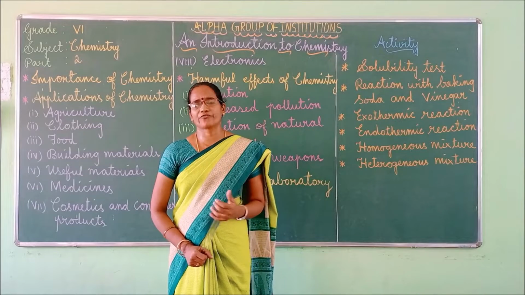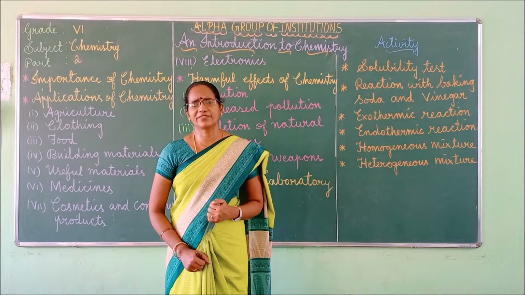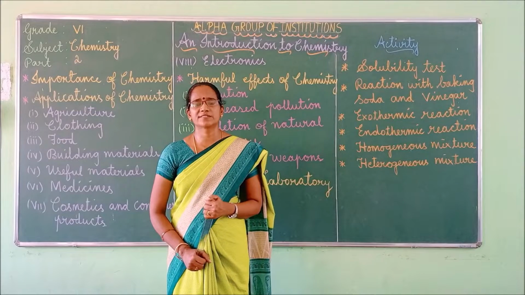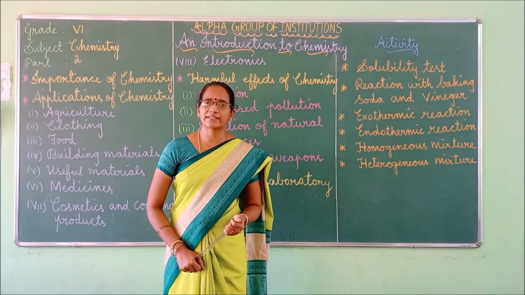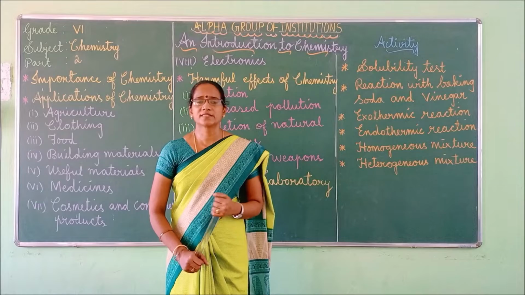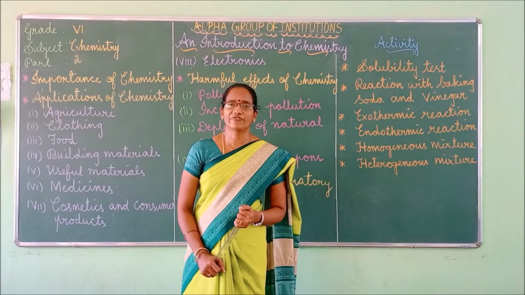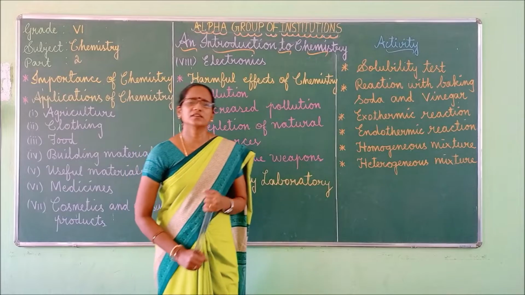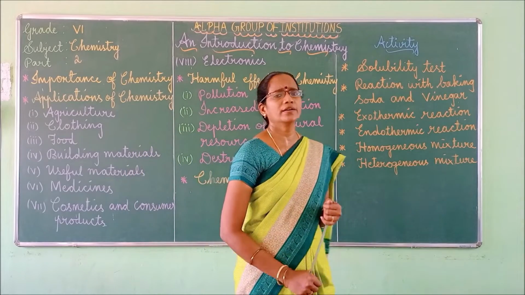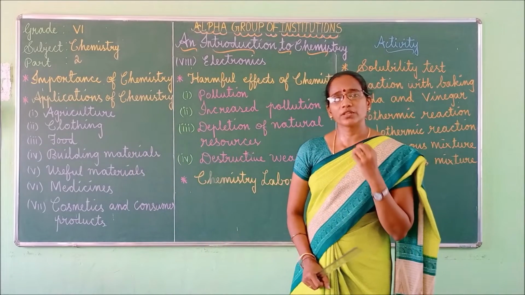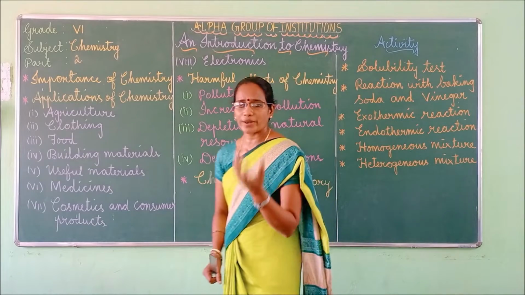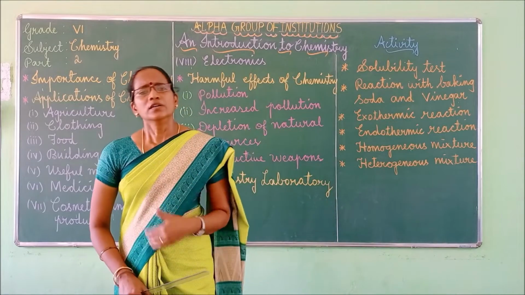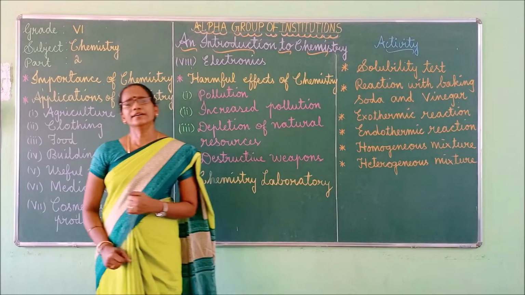First, agriculture. To increase the production of crops, scientists have developed many chemicals such as fertilizers, insecticides, pesticides, and fungicides. Fertilizers are chemicals that are used to provide nutrition for the yielding of crops.